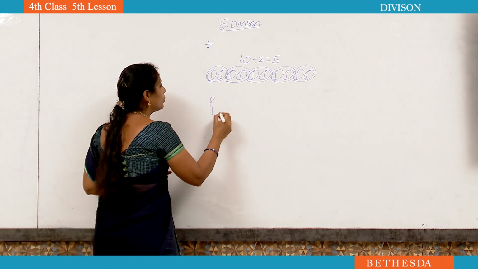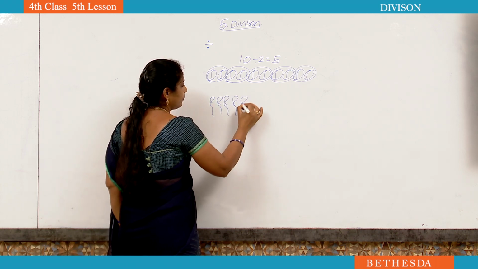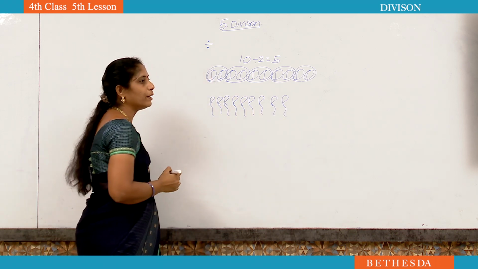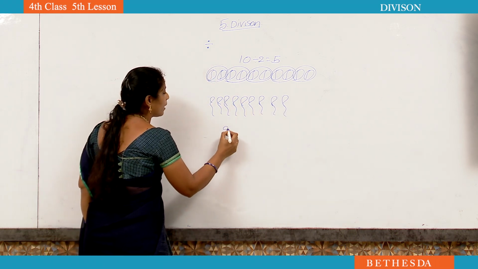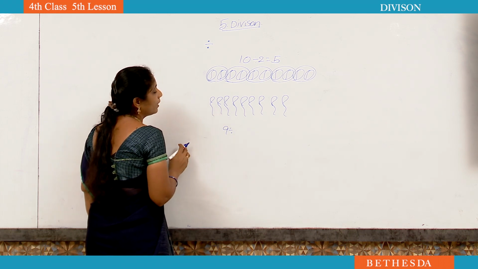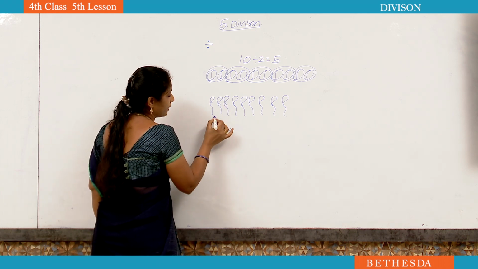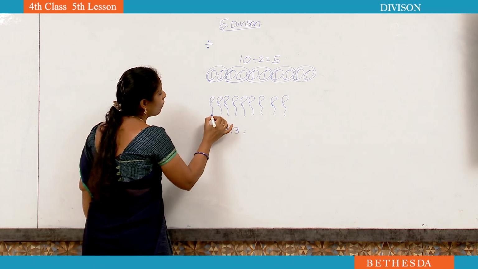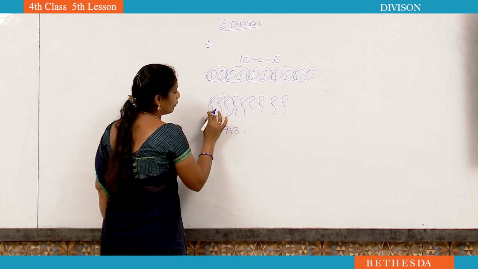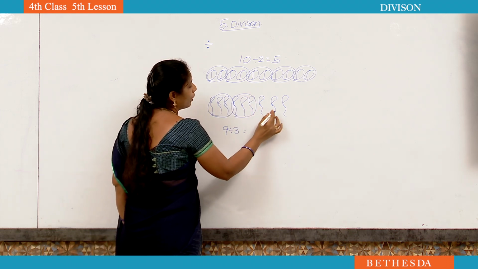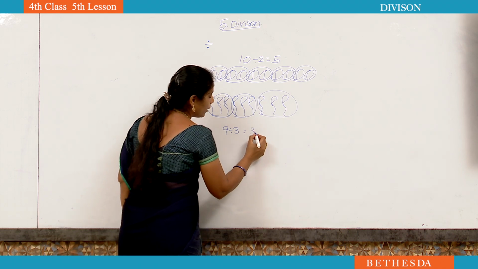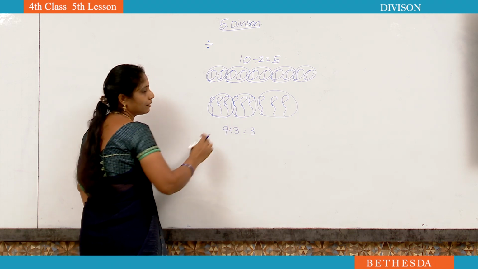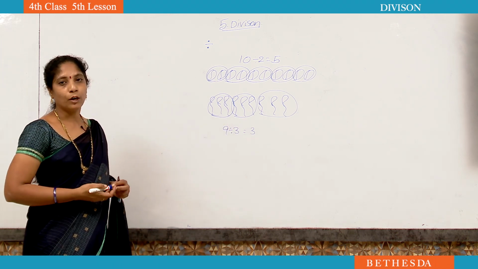Again, see here, you have 9 balloons. Total balloons are 9. You want to share 3 balloons with each of your friends. That's why you have to write 9 divided by 3. Now I am grouping 3 balloons. 1 2 3, 1 2 3, 1 2 3. How many groups are there? 3. Now you can distribute 9 balloons, 3 balloons each, among 3 members. Like that you have to do division.